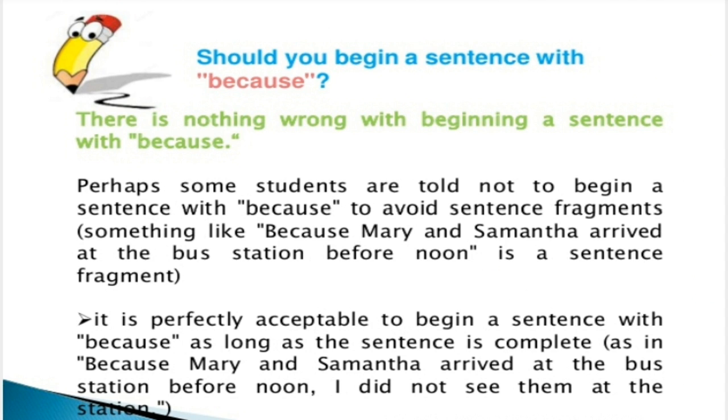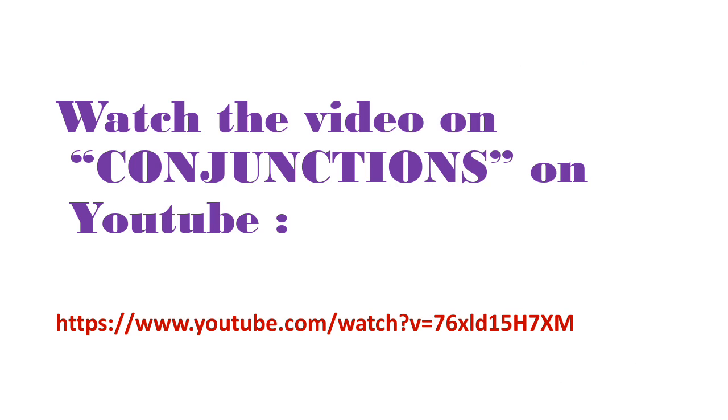It is perfectly acceptable to begin a sentence with because, as long as the sentence is complete, as in, because Mary and Samantha arrived at the bus station before noon, I did not see them at the station. So in this case, though the sentence begins with the conjunction because, it makes complete sense. So it is perfectly all right if you start a sentence with because.